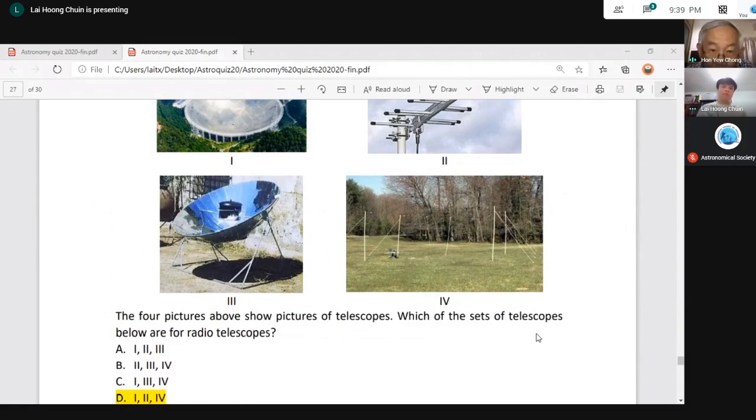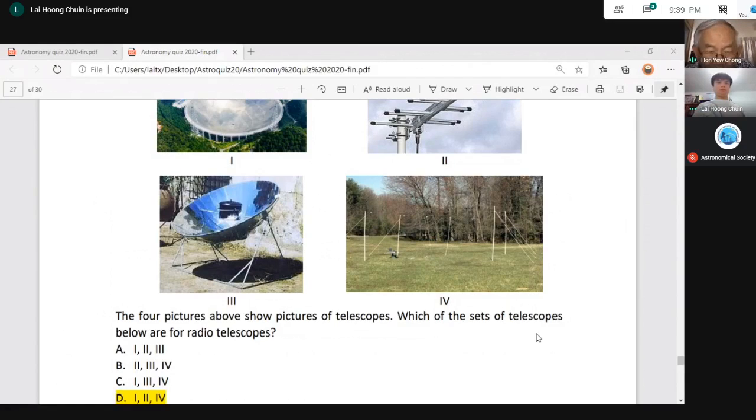So do not think that a radio telescope must be number 1, the big dish, or an astro dish. No. It can be number 2, which is our log periodic antenna used for television transmission, but number 2 can also receive radio waves. So number 4 basically is a dipole antenna, and it will receive radio waves from outer space.